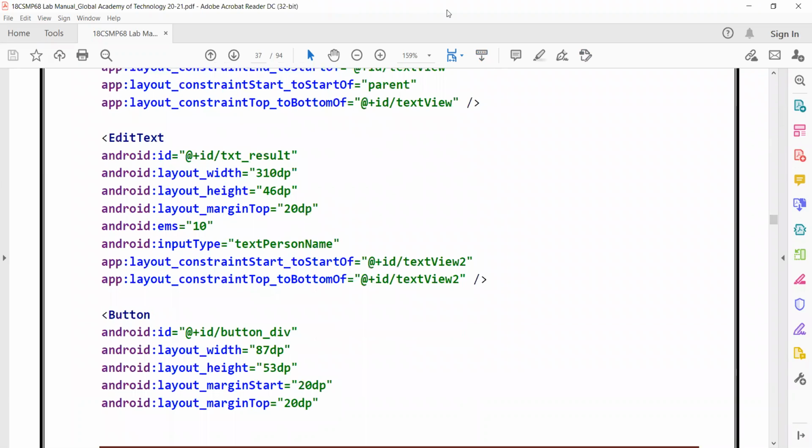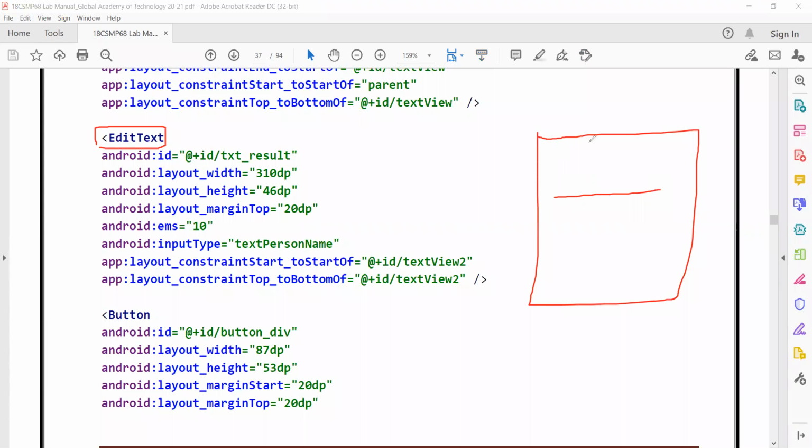And this is useful. This is what my edit text. My simple calculator is looking like this. I have edit text. Here it is, simple calculator. Here I have the buttons.